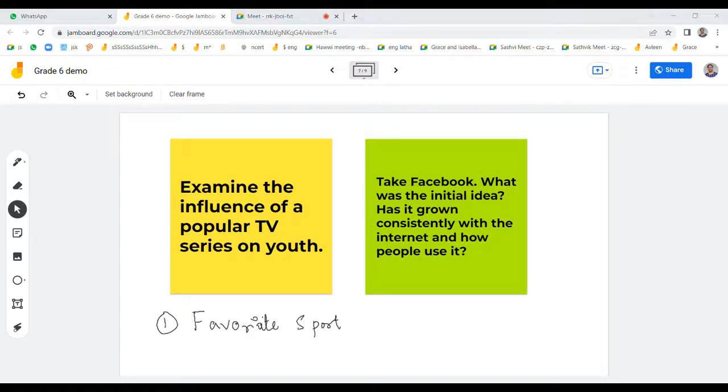Take the other example also, Facebook. What was the initial idea of Facebook, like to connect people? And now, has it grown consistently with the internet and how people use it? This is the type of critical writing.